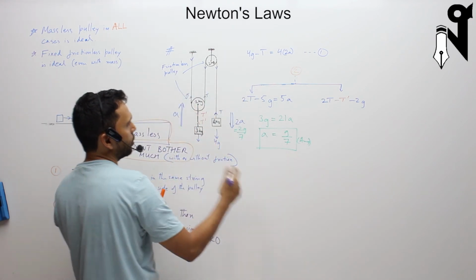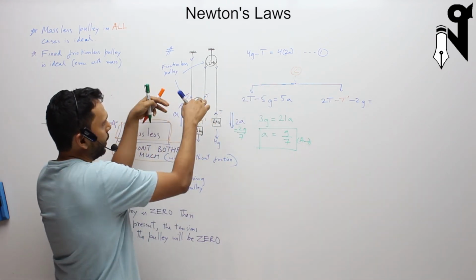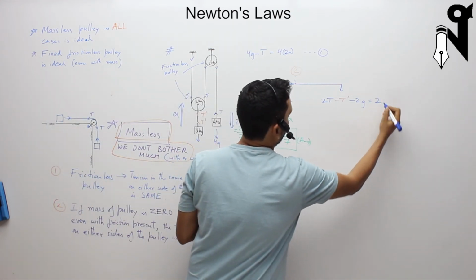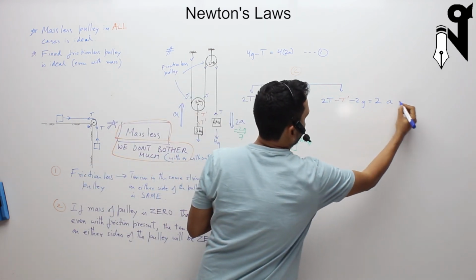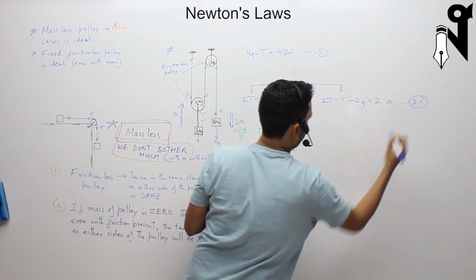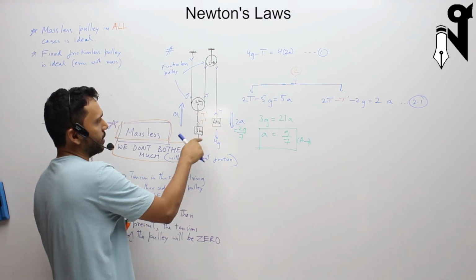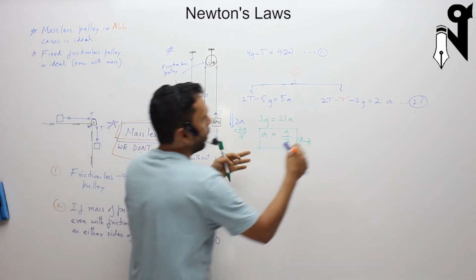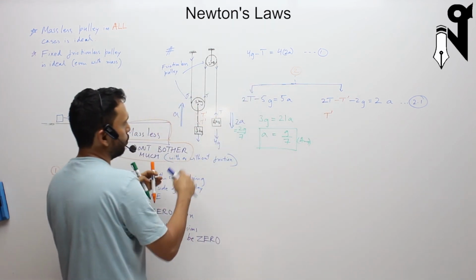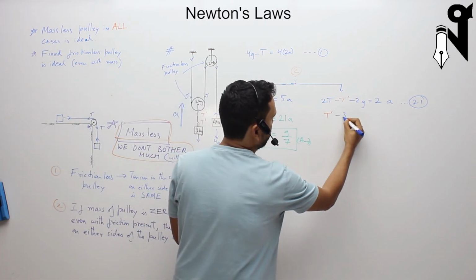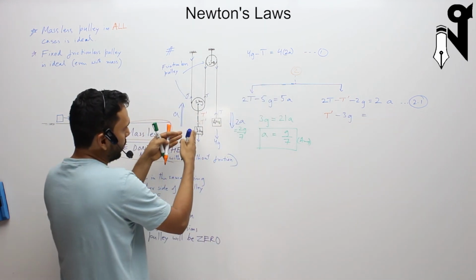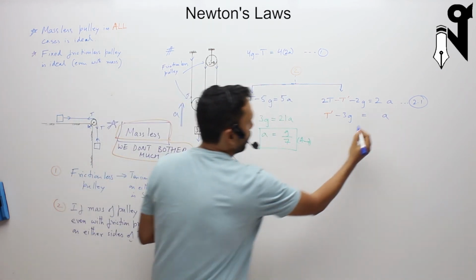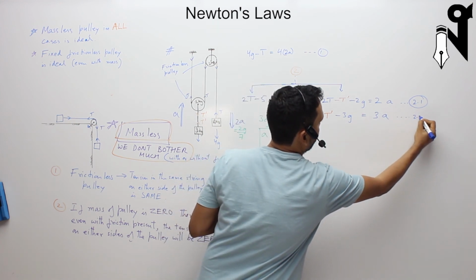So 2t up, and the weight and t dash downwards, is equal to mass into acceleration. How much is the mass? 2 is the mass. What's the acceleration? a is the acceleration. So that is your equation 2.1. And what about the equation for this 3 kg mass, which is also going up? The upward force t dash must be more than the downward force, which is the weight, 3g, resulting in acceleration of the mass. The acceleration is a, it is going along with the pulley up, the same acceleration a, and the mass is 3. So that's your equation number 2.2.